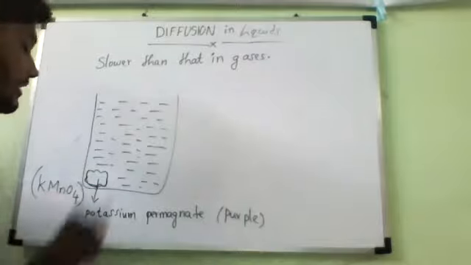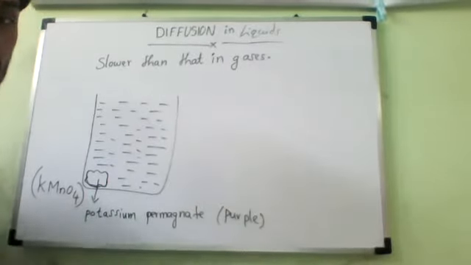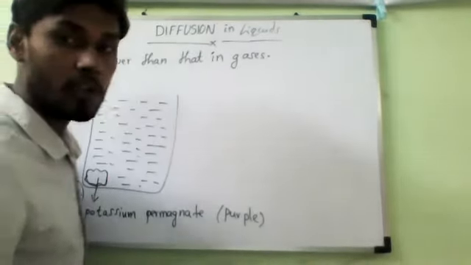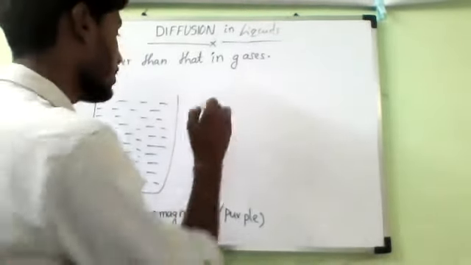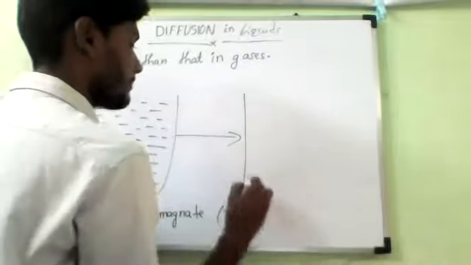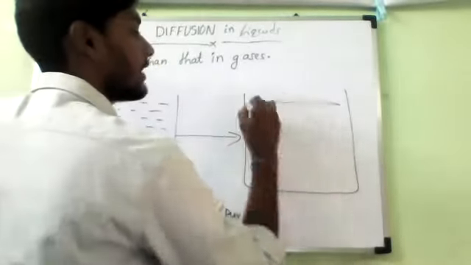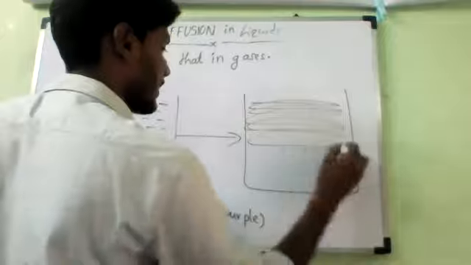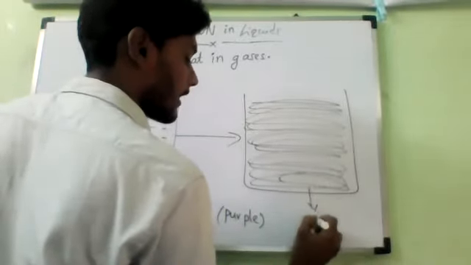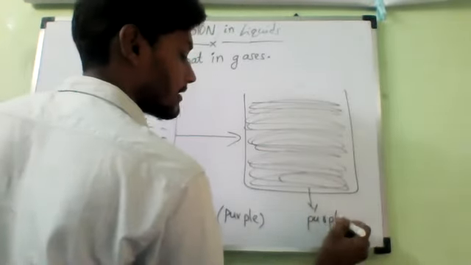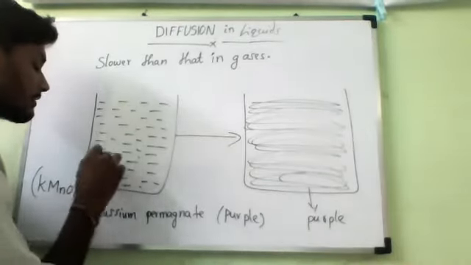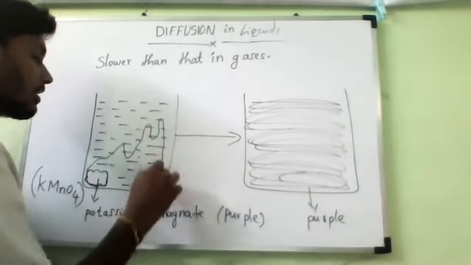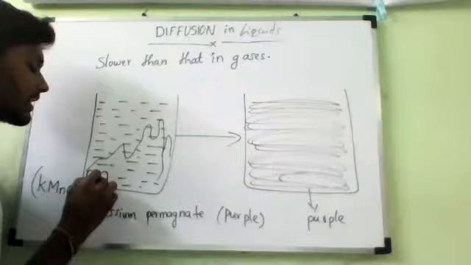You can observe the spreading of purple color of potassium permanganate into water on its own. We are not doing anything, I am just pouring water and leaving. This is happening because of the diffusion of potassium permanganate particles into water. After certain minutes, this full water will turn purple, because the potassium permanganate is slowly diffusing into the water.